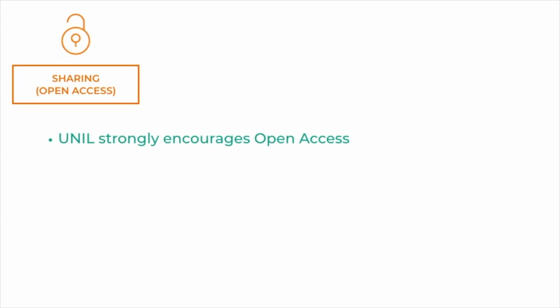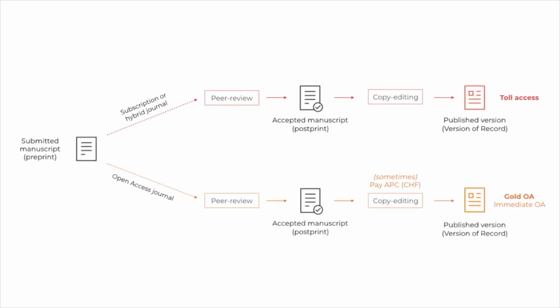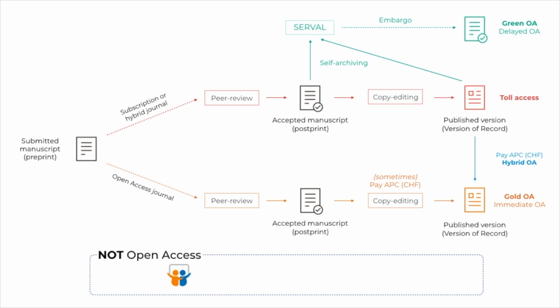UNIL strongly encourages that authors disseminate their scientific publications in open access. However, open access is required by funding agencies such as the Swiss National Science Foundation and the European Commission. All types of open access, such as immediate or gold, delayed or green, or hybrid, are accepted and shown in this diagram. Using SlideShare, Academia or ResearchGate, or even posting the publication in your personal or project website are not considered valid